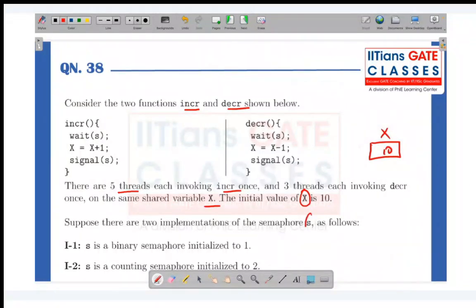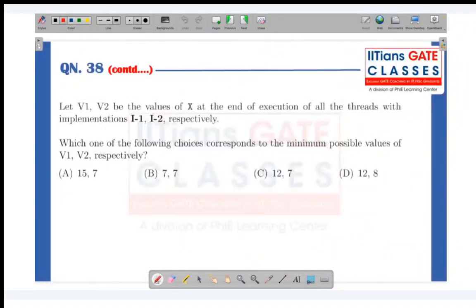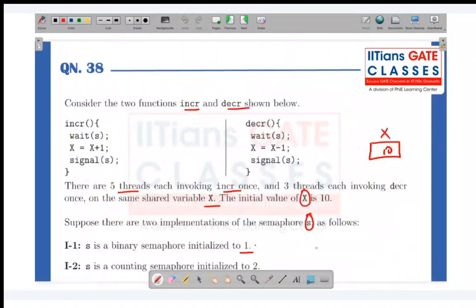Now suppose there are two implementations of semaphore S as follows. In the first, S is a binary semaphore initialized to 1. In the second, S is a counting semaphore initialized to 2. Now the question is, let v1 and v2 be the values of x at the end of the execution of all the threads with implementations I1 and I2 respectively. Which one of the following choices corresponds to the minimum possible values of v1 and v2 respectively? This is the question. Come on, can we think about it?